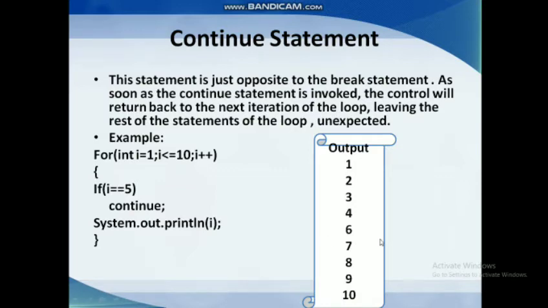So here 5 is not printed because we had given the condition, that is when I is equal to 5 then continue. So that means it reverts back to the for loop. It did not come down and print the I value. So that is, 5 is not printed. So the final output is 1 2 3 4 6 7 8 9 and 10.